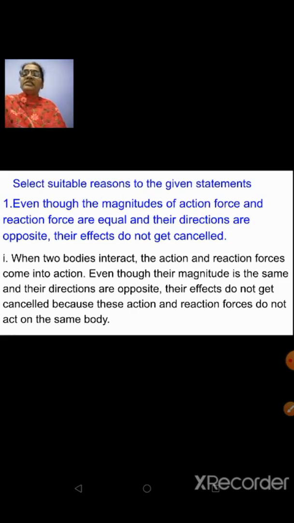First point tells you that when two bodies interact, the action and reaction forces come into action. Even though their magnitude is the same and their directions are opposite, their effects do not get cancelled because these action and reaction forces do not act on the same body.